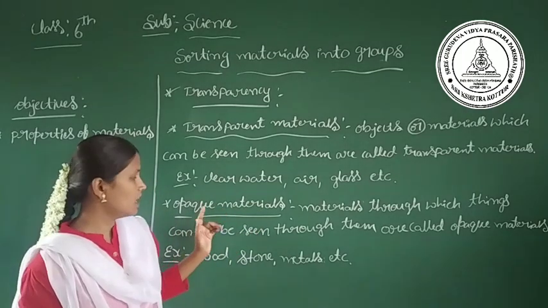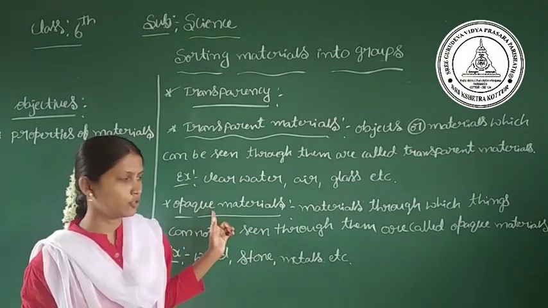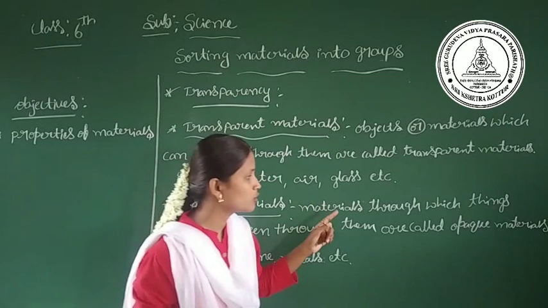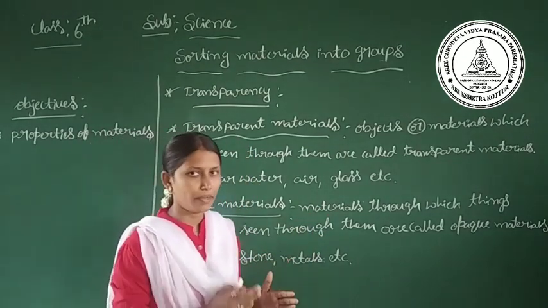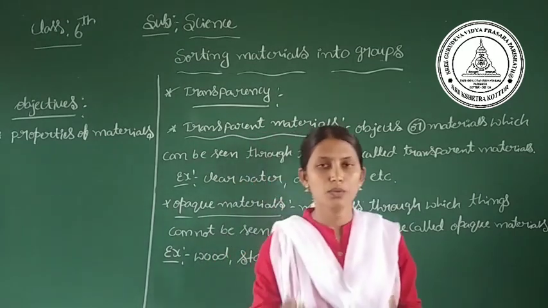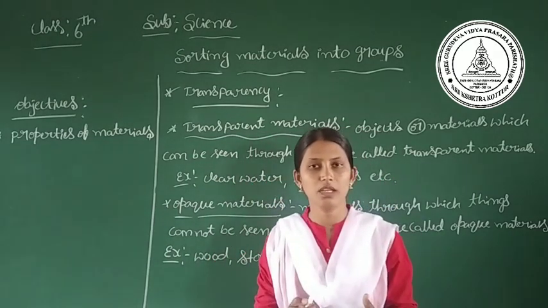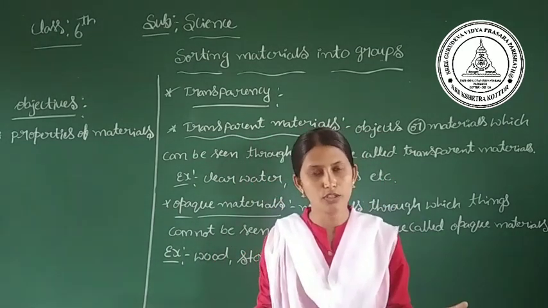Next are the opaque objects or opaque materials. These are materials through which things cannot be seen. Opaque objects do not allow light to pass through them, so we are not able to see things through them.